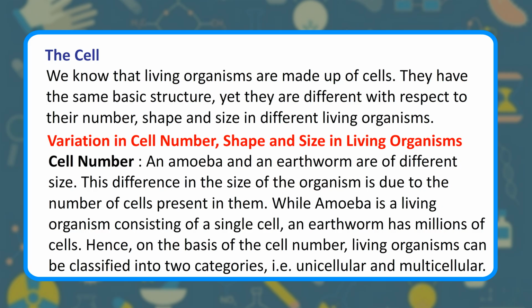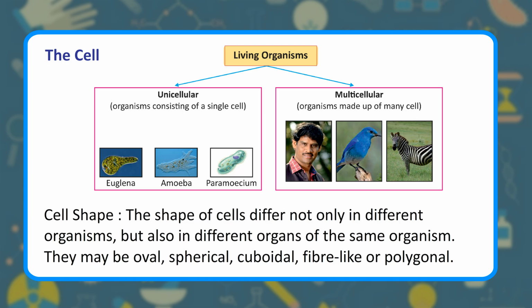Hence, on the basis of the cell number, living organisms can be classified into two categories, i.e. unicellular and multicellular. Living organisms. Unicellular organisms consist of a single cell: Euglena, Amoeba, Paramecium. Multicellular organisms are made up of many cells.